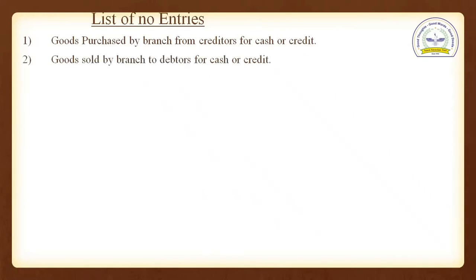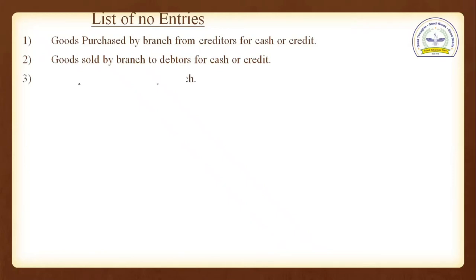List of no entries. Which are the entries which are not going to be recorded in the books of head office? Very first entry, goods purchased by branch from creditors for cash or credit. If branch is purchasing goods for cash or credit, we are not going to record it because head office is not involved in this entry. Point number 2, goods sold by branch to debtors. If branch sold goods to its debtors in cash or credit, we are not going to record it because head office is not involved in this.